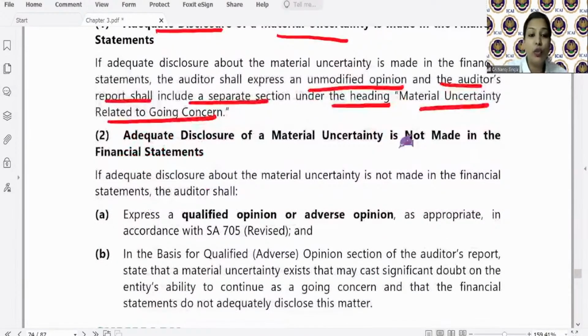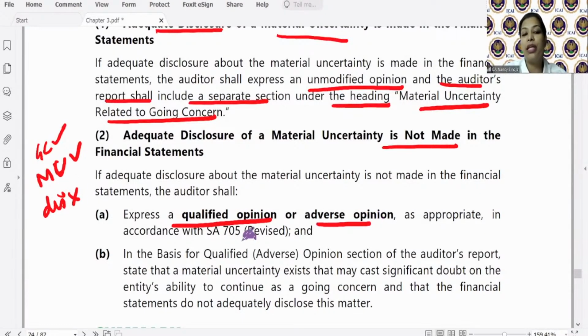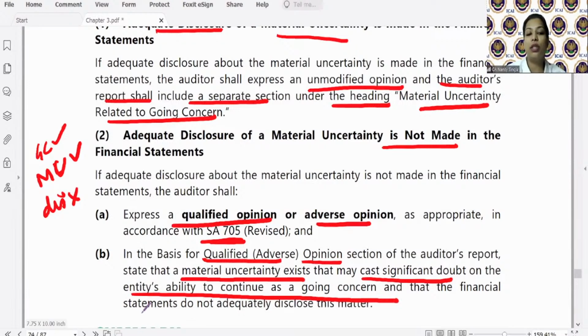If adequate disclosure is not made, मतलब going concern appropriate थी, material uncertainty भी थी, but disclosure नहीं किया, so auditor shall express qualified or adverse opinion in terms of SA 705. Basically, now the auditor is not saying that financial statement reflected true and fair. Okay? And in the basis of qualified or adverse opinion section, the auditor shall state that material uncertainty exists that may cast significant doubt on the entity's ability to continue as a going concern and that the financial statement do not adequately disclose such matter. Is it clear? Is it clear, students? Quickly send in your replies.